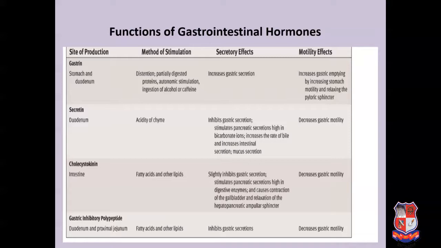Likewise, there are various functions of the other hormones which are responsible in the gastric region, that is secretin, cholecystokinin and gastric inhibitory polypeptide. So these are the various hormones which are responsible for the various processes in the gastric region.